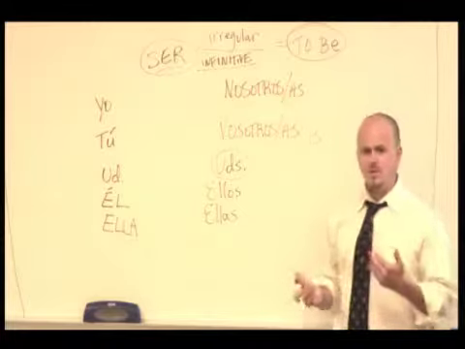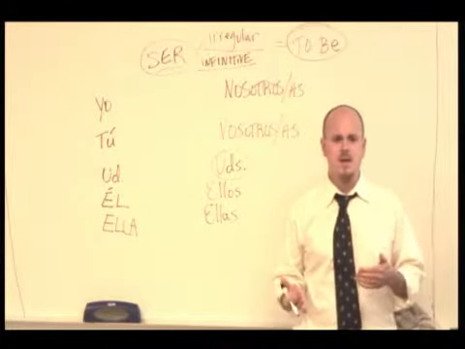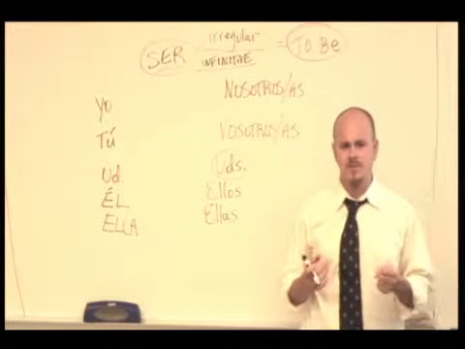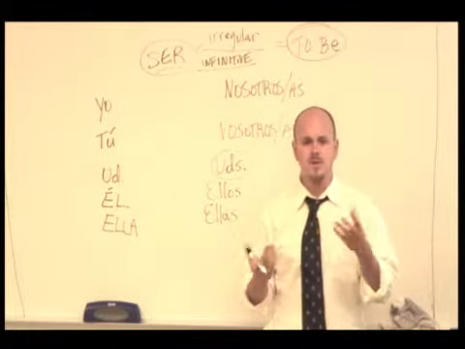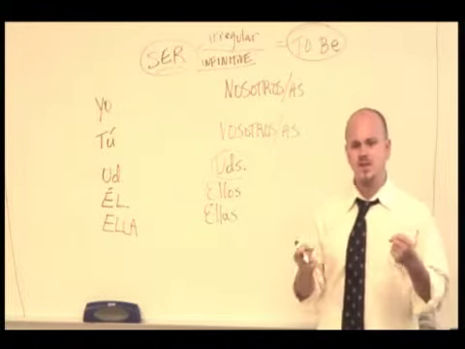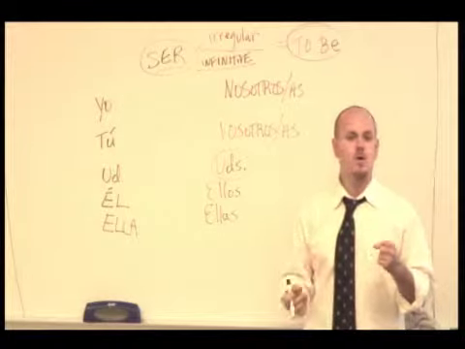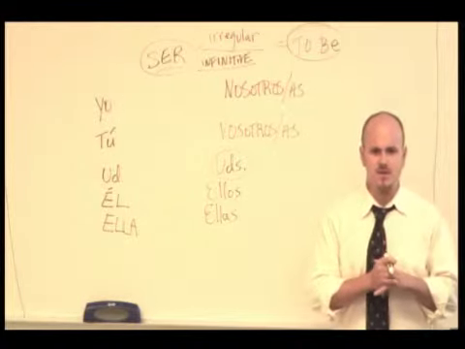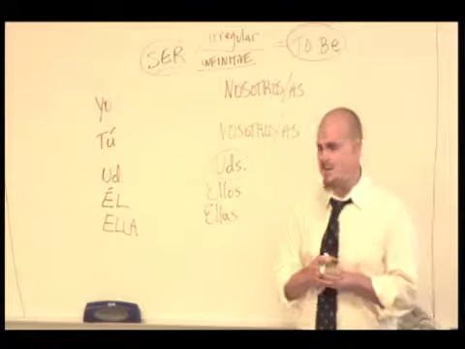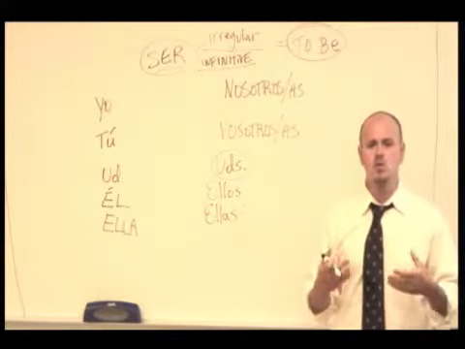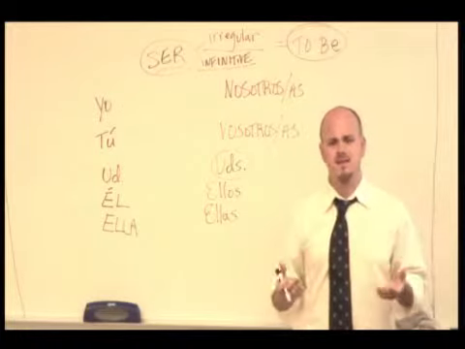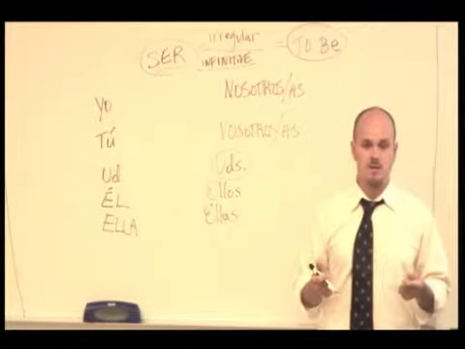Now, what we do with verbs both in English and in Spanish is we change the form of the verb from the infinitive to a group of other forms. The reason we do that is because when we change the verb, it then corresponds to a specific subject. So for instance, in English, we have the verb to be, and I say, I am, you are, he is, she is, right?